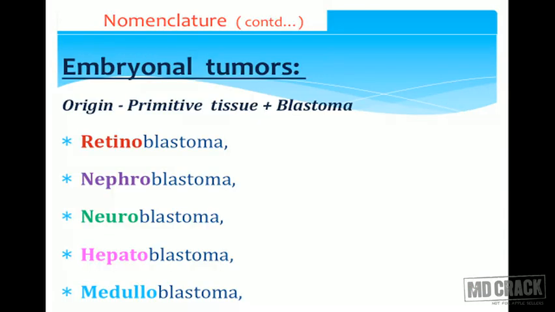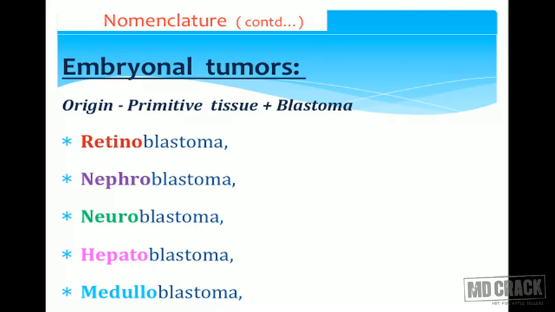Some of the tumors are embryonal in origin. That means they are arising from primitive tissues. We will add the suffix blastoma. So these blastomas are very common tumors in the pediatric age population. Very rarely we see them in young adults. So whenever we use the word blastoma, think that they are germ cell in origin. We have germ cells in various portions of our body.